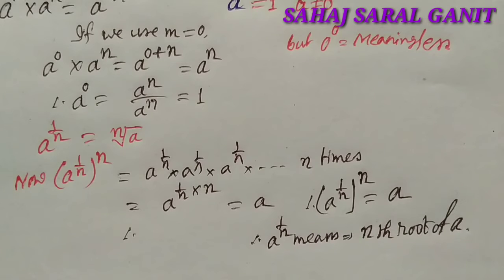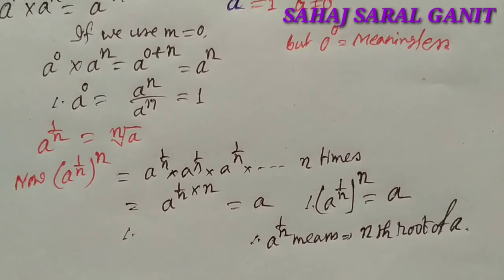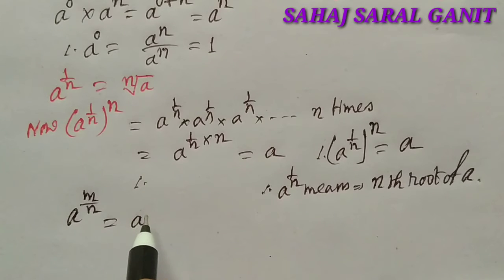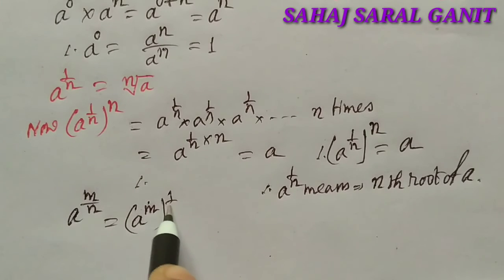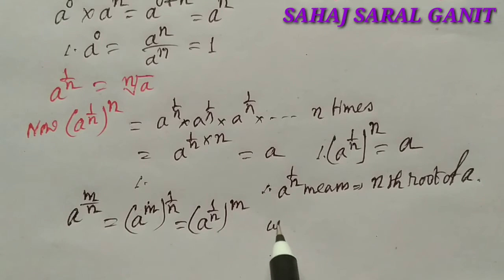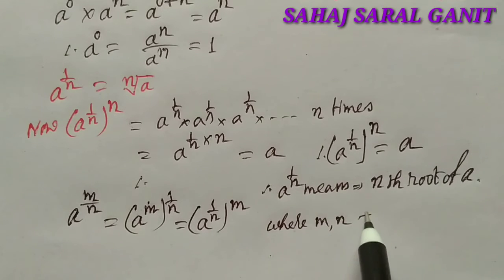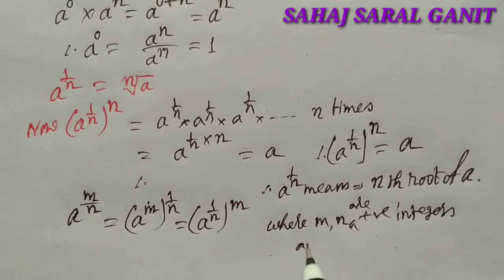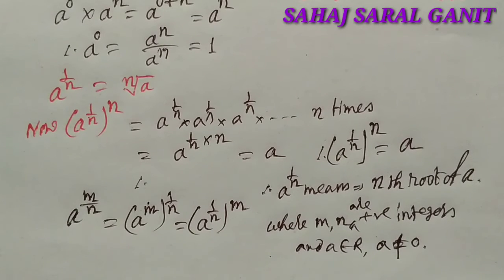Now a raised to the power m by n means a to the power m raised to the power 1 by n, or we can write a to the power 1 by n whole to the power m, where m and n are positive integers, and a belongs to R, that is a is a real number, and a is not equal to 0.